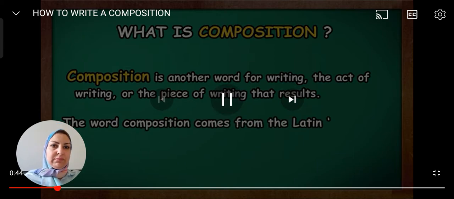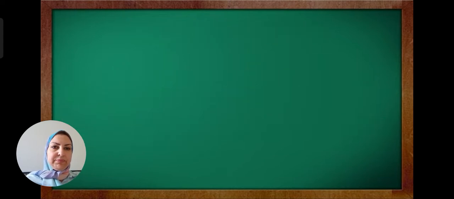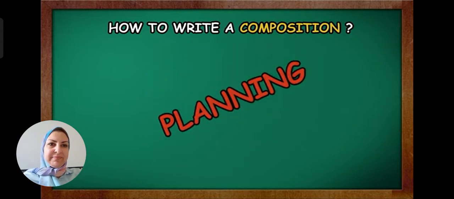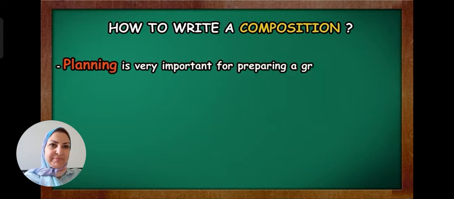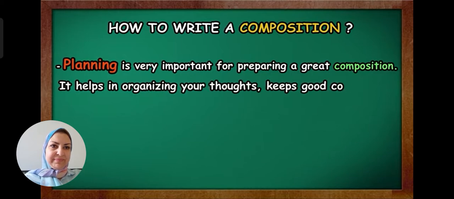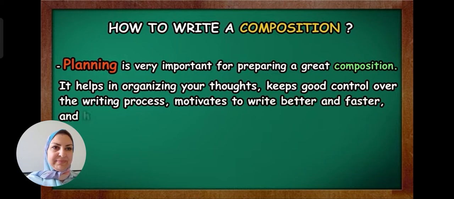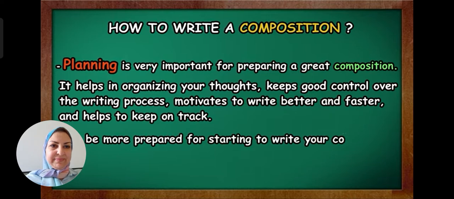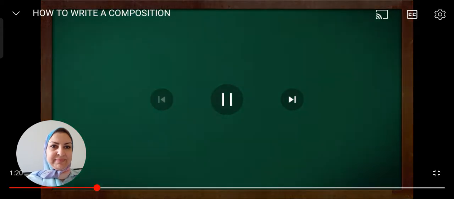The word composition comes from the Latin componere, meaning put together. But how to write a composition? Planning. Yes, planning is very important for preparing a great composition. It helps in organizing your thoughts, keeps good control over the writing process, motivates to write better and faster, and helps to keep on track. To be more prepared for starting to write your composition, you need to answer the 5 W's and 1 H.